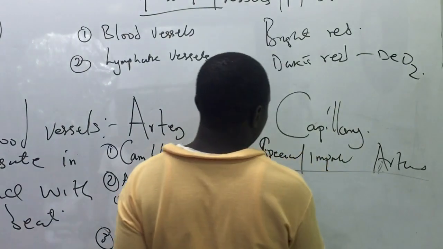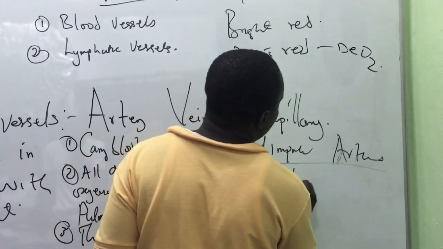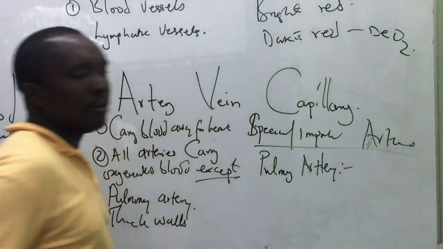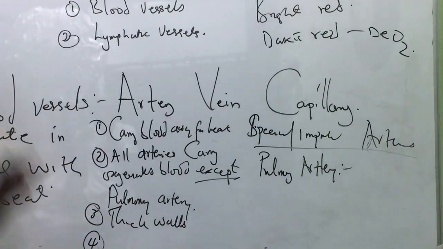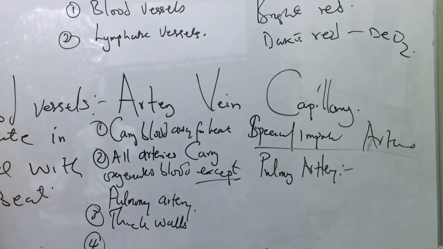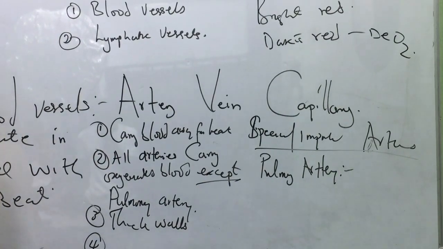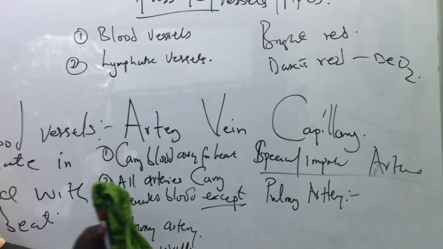The first is the pulmonary artery. What is so special about this pulmonary artery? We have left and right pulmonary arteries for the left and the right lungs. If you have only one lung, you may have only one pulmonary artery, but usually there's always a branching.